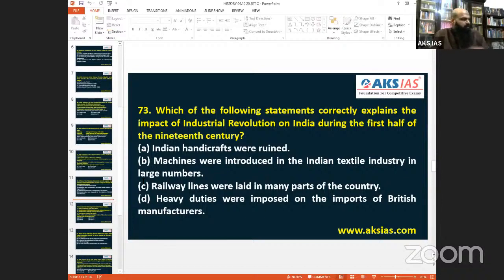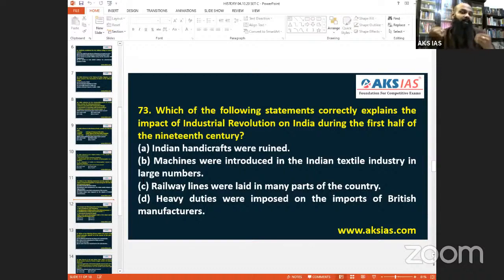We can say, which of the following statements correctly explains the impact of Industrial Revolution. So in Europe, with the Industrial Revolution, everything was managed, and India was a resource market. Underline this. Post First World War, or during the First World War, we got more equipment from India.